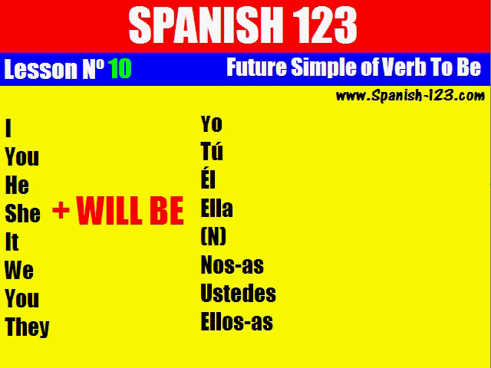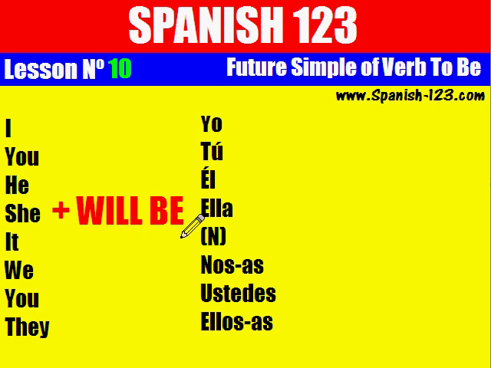Now you have learned a lot of Spanish, and now it's the turn to study the future simple of verb to be. Here you have the personal pronoun list. This is the column of the personal pronouns in English, and then you have the future simple of verb to be.